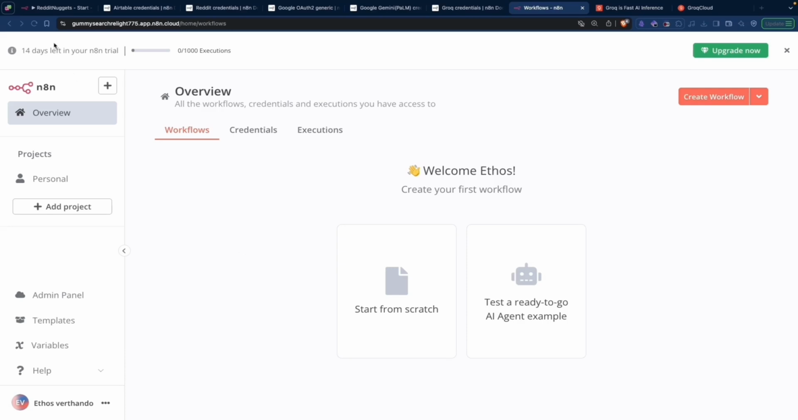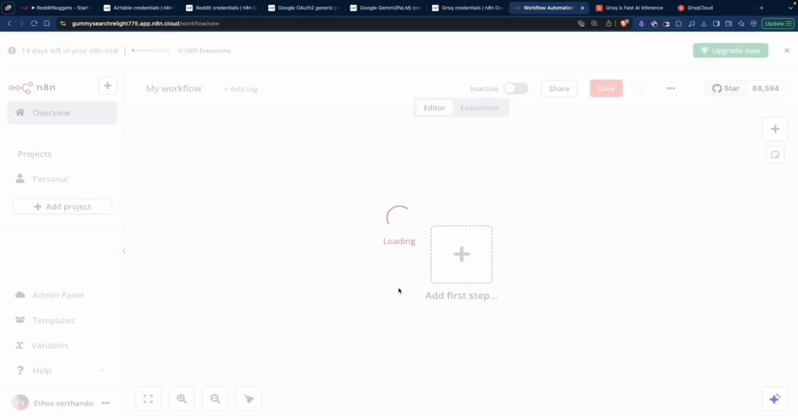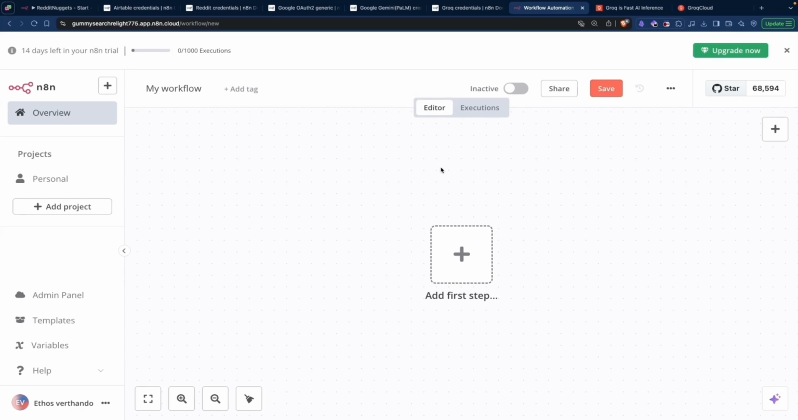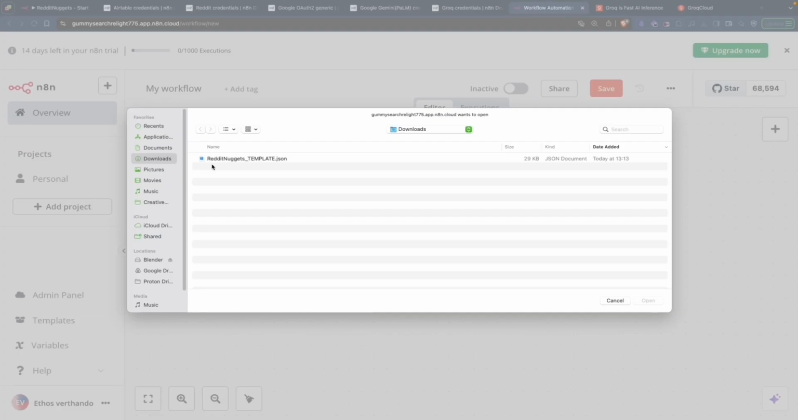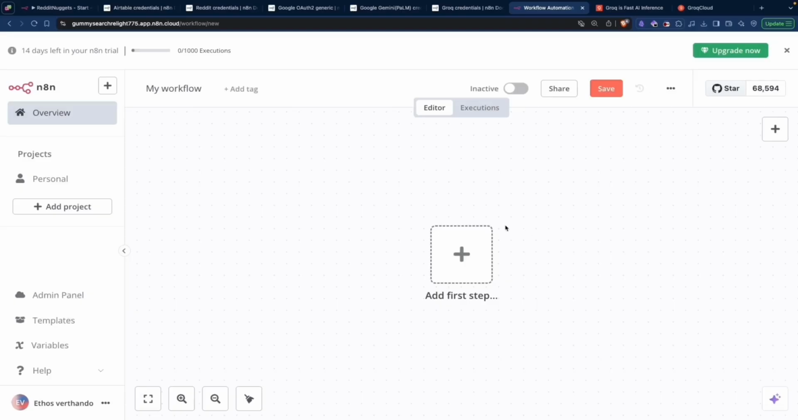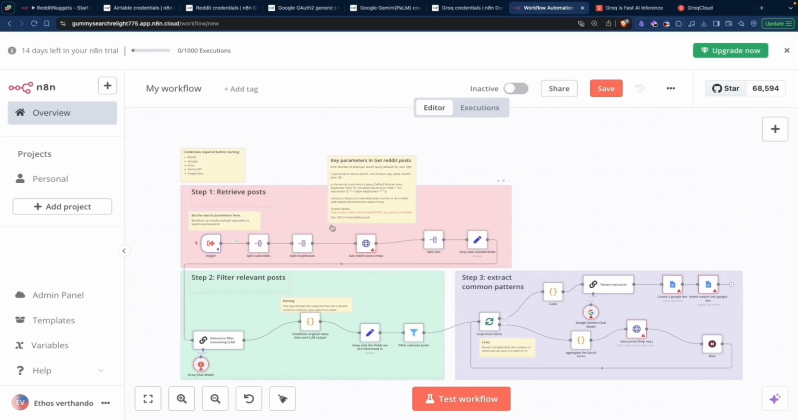Once you sign up to an N8N account, just click Start from Scratch. Then download the template document that I have left in the comments. Then go here and import from file. The template is called Reddit Nuggets template.json. And there you go. You get all the blocks that I have used for my workflow.